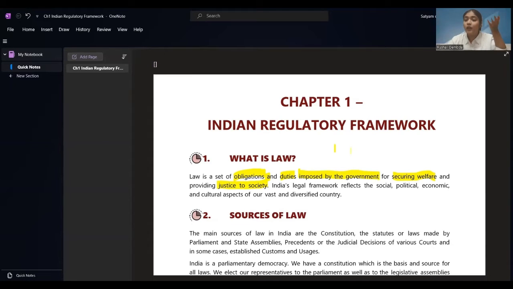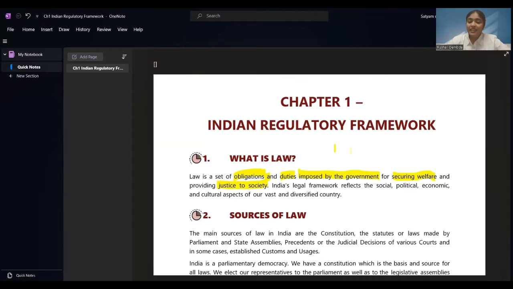On the basis of law, the cases are filed, the cases are presented in the court and won. Justice is provided on the basis of laws, right? So, law is a set of obligations and duties imposed by the government for securing welfare and providing justice to society. This basic definition we all should keep in mind.